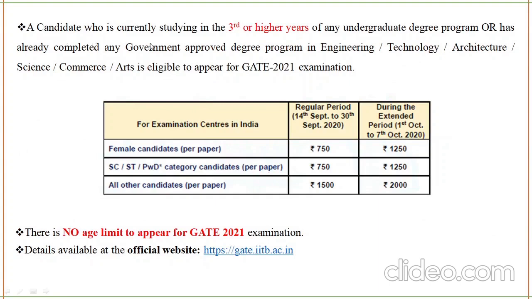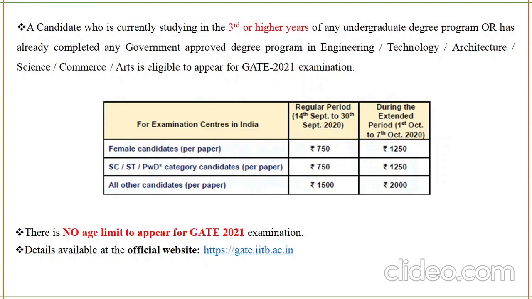A candidate who is currently studying in 3rd year or higher years of any graduate or undergraduate degree program, or has already completed any government approved degree program in engineering, technology, architecture, science, commerce, arts is eligible to appear for the GATE 2021 examination. Means any 3rd year student and higher years. It means BTech biotechnology students from 3rd year or higher years can appear.